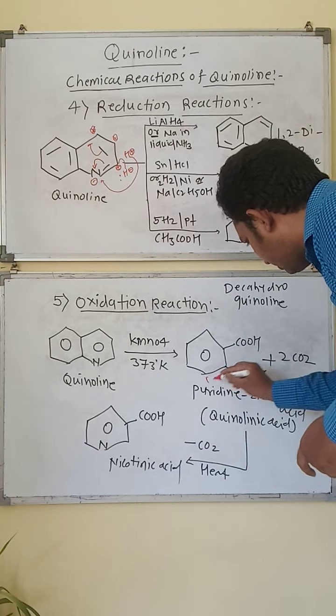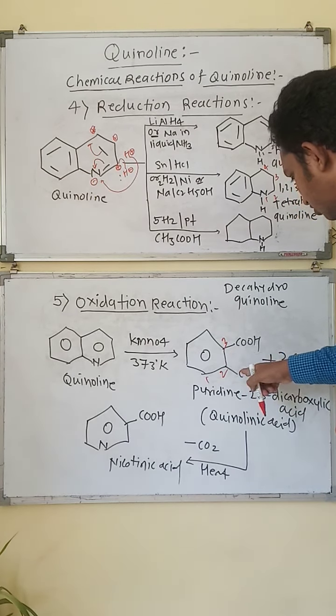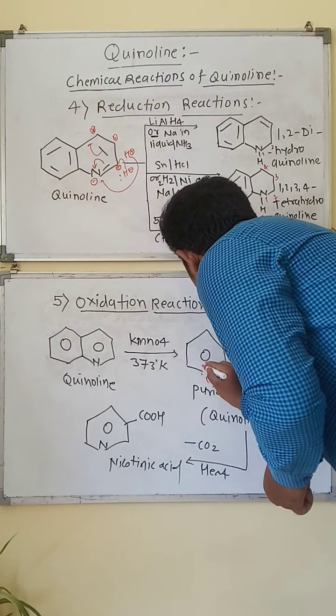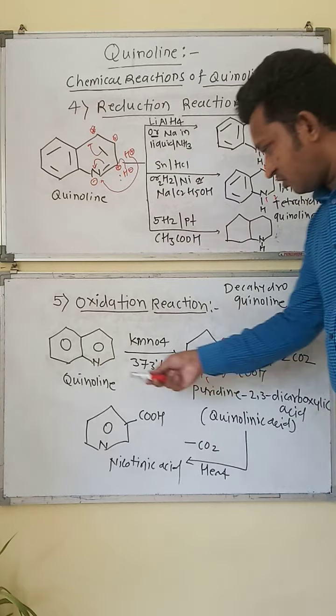Now this is first number, this is second, and this is third number, so it is 2,3-dicarboxylic acid, pyridine dicarboxylic acid. Here the nitrogen is present, so it is pyridine. Now look at the structure of quinoline.